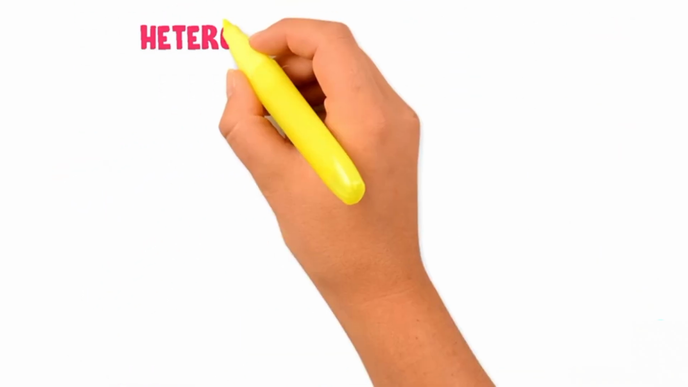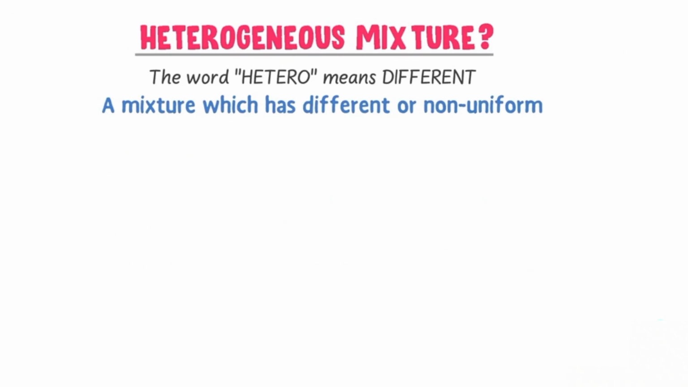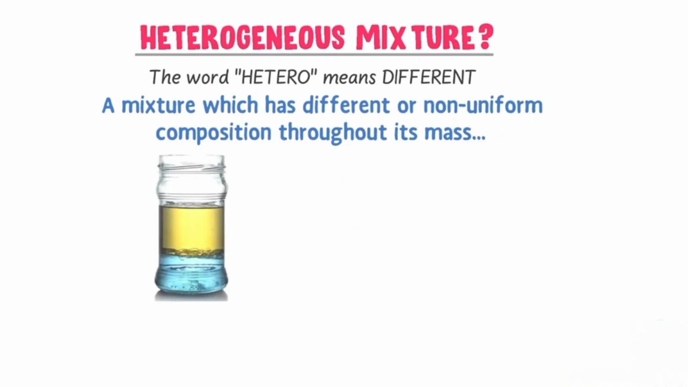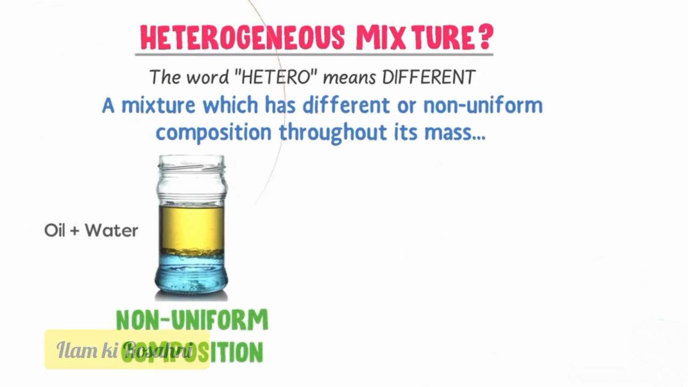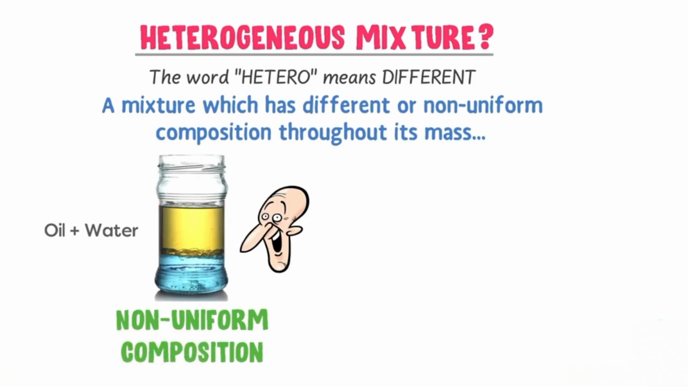Now, what is a heterogeneous mixture? Well, the word hetero means different. A mixture which has different or non-uniform composition is called a heterogeneous mixture. For example, when you add some oil to the water, the composition of this mixture is non-uniform because you can easily spot the layer of oil and water with the naked eye. So it is a heterogeneous mixture.